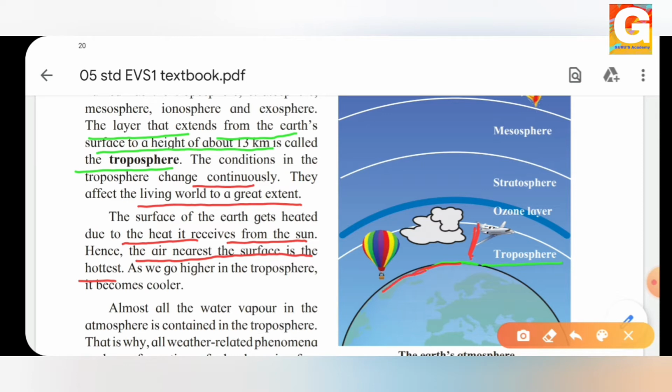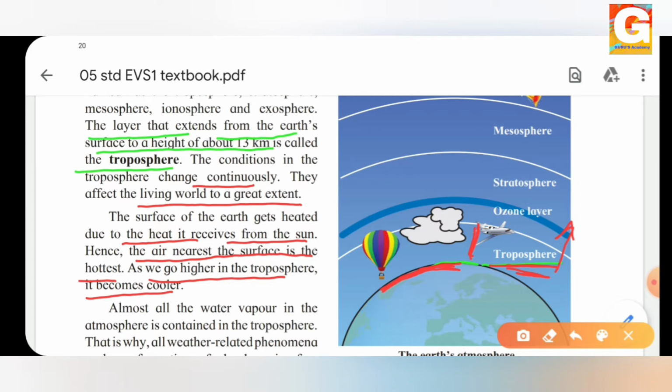So this is our ground. This gets very hot due to the light we are getting from the sun. So the air which is nearest to the surface, that is the troposphere, becomes the hottest. So that is what we can see, the continuous changes in the troposphere, the conditions in the troposphere change continuously. Then as we go higher in the troposphere, it becomes cooler. That means at this level it is hotter, and as and when we go to a higher level, it becomes cooler.